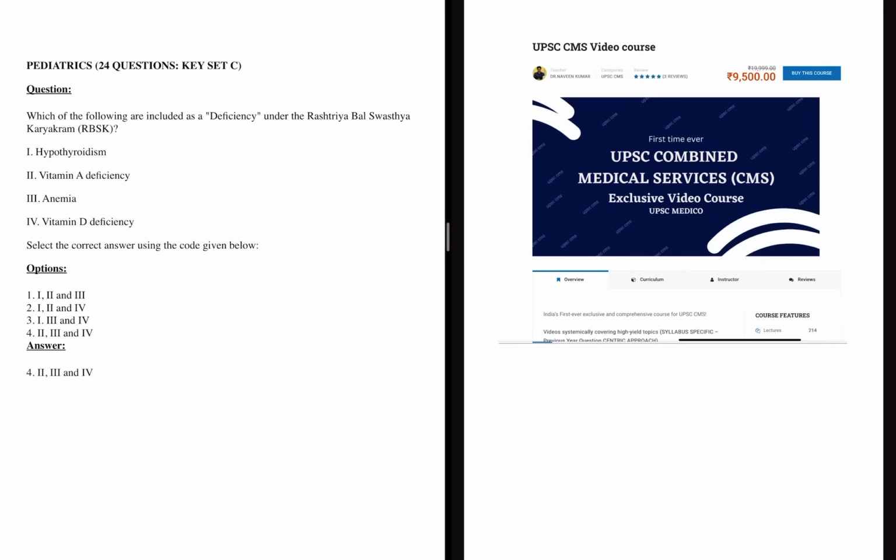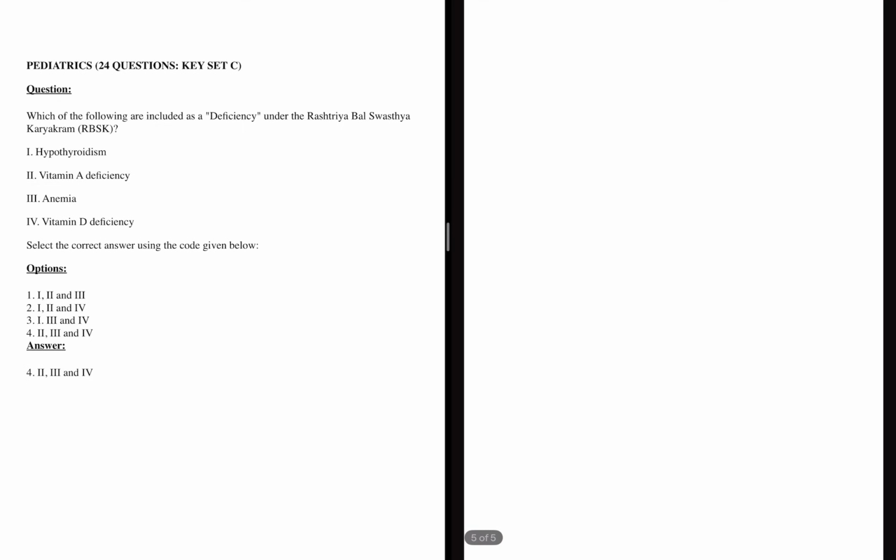Now we'll start with the key. As I said, the detailed answer discussion and the explanations will be uploaded in the course curriculum of UPSC CMS. But in this video, I'll only be discussing the key and a little explanation to show you why my answer is correct, like the choice which I'm going to choose is correct. So I want to justify that.